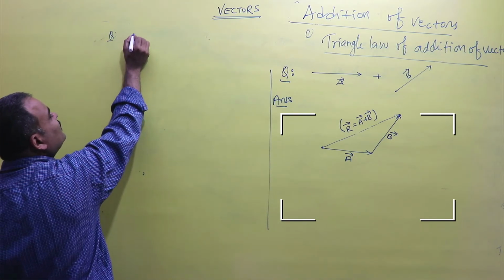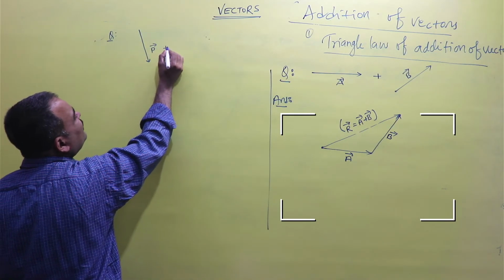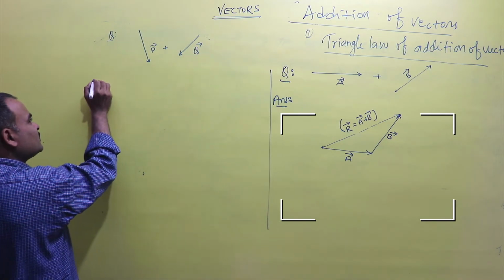We have two vectors, vector P and vector Q. Then how can we add the vectors?